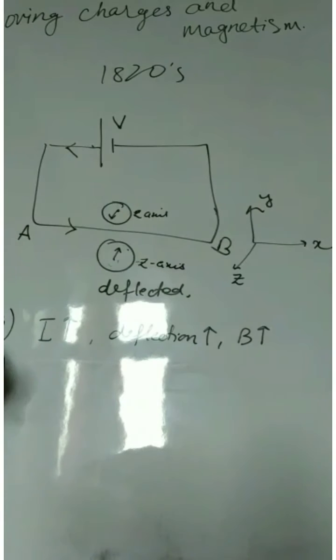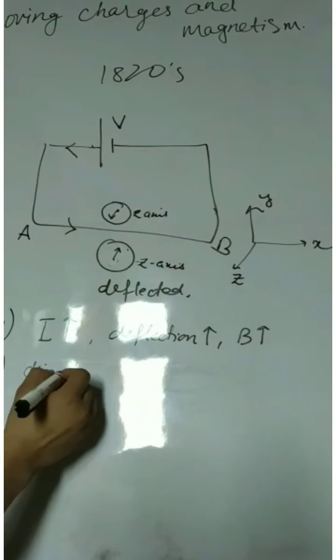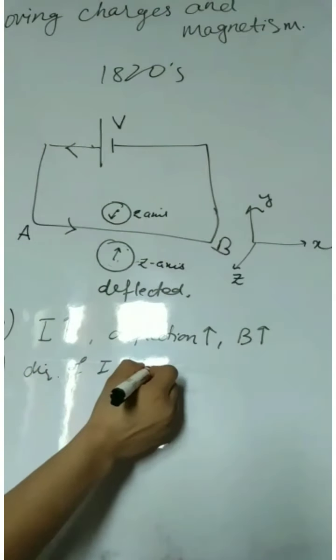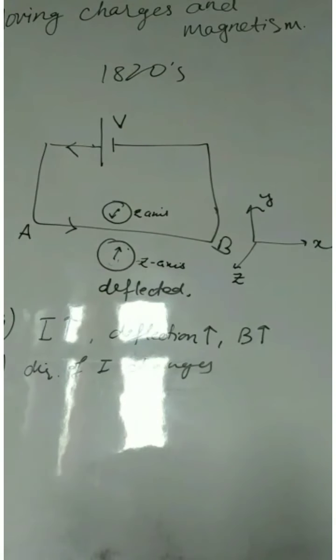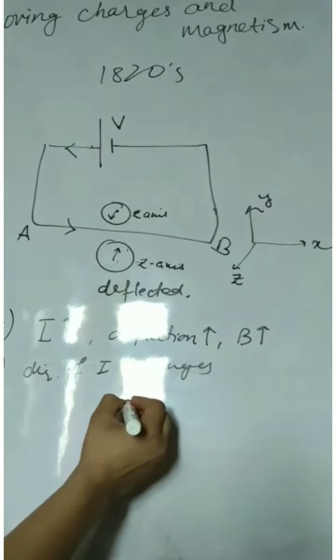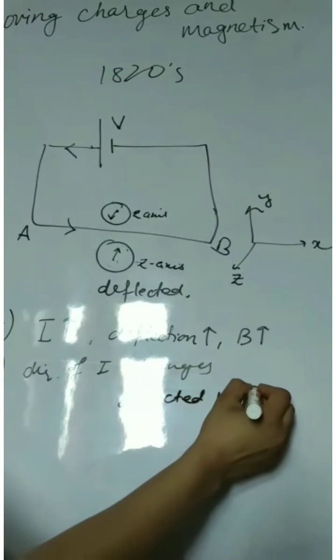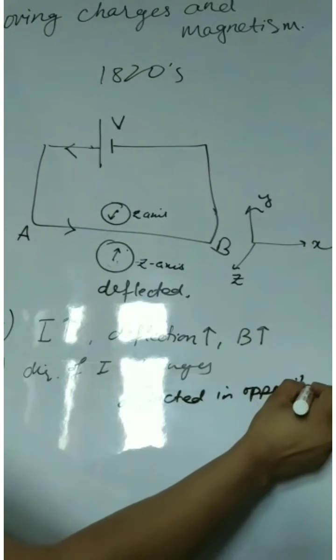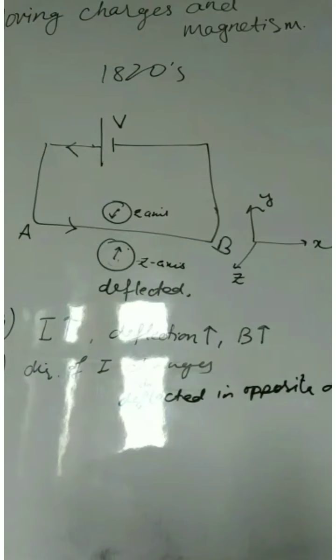The second observation is, if the direction of current is changed, he observed that the needle deflects in the opposite direction. So what do these two points tell you? These points are giving an idea of the magnetic field due to a current carrying wire.